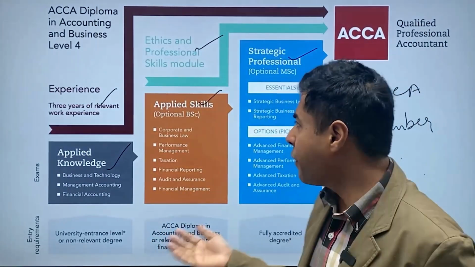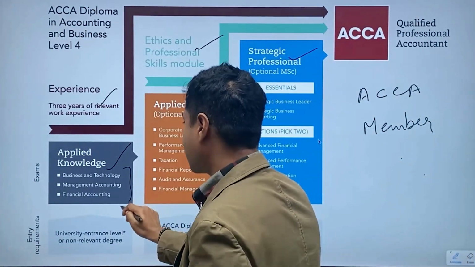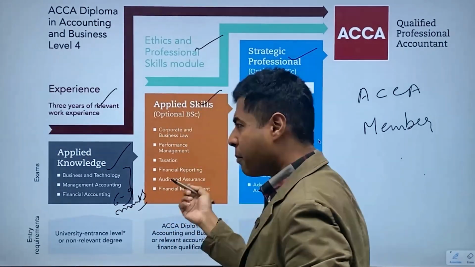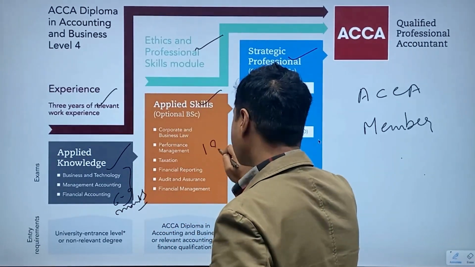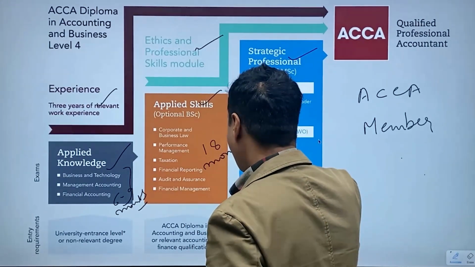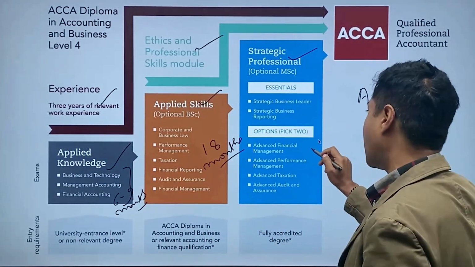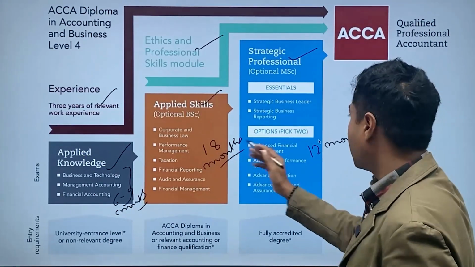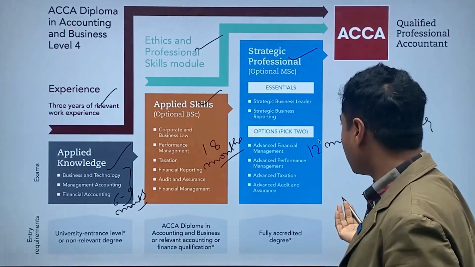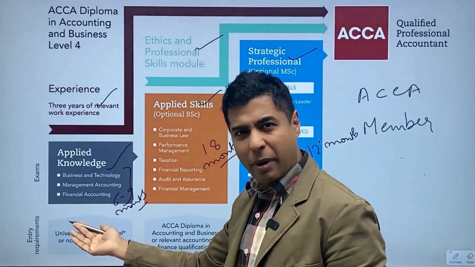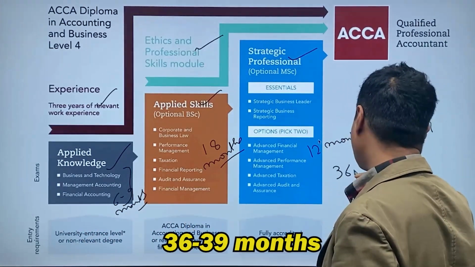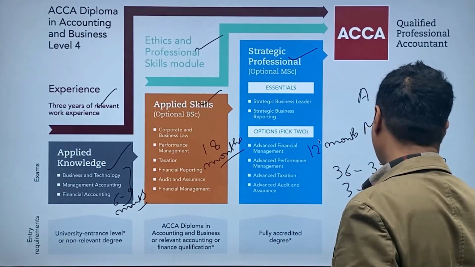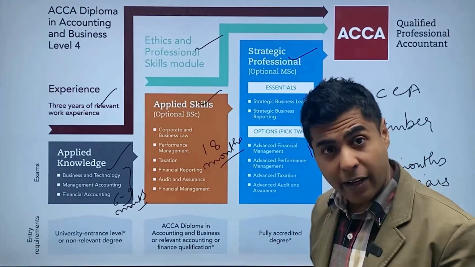How long does it take to study and finish all of this? Classic example, this 6 to 9 months. For each of them, I recommend 3 months period, so 18 months. And for this, again about 12 months. So 18 plus 12 is 30, about 36 months to 39 months. So 36 to 39 months, which is about 3 to 3.5 years, is what it usually takes.